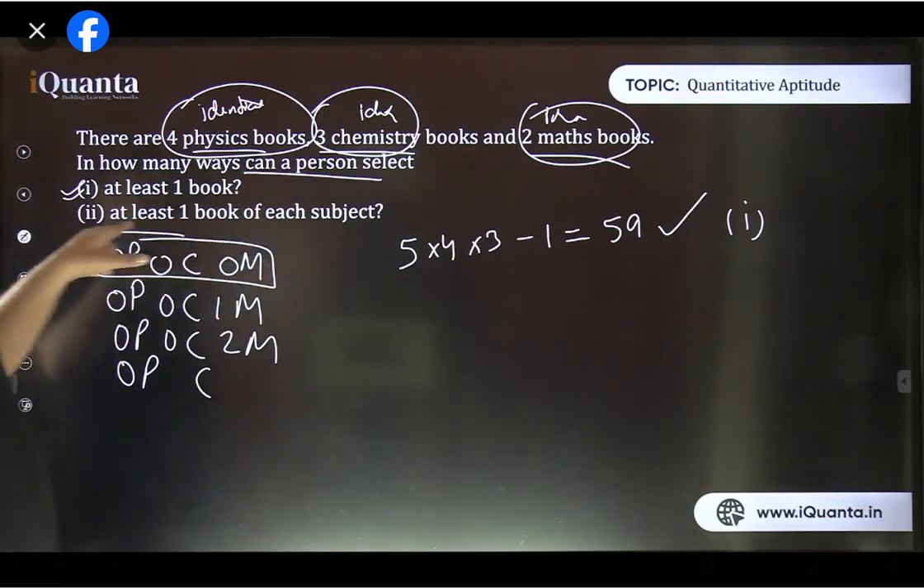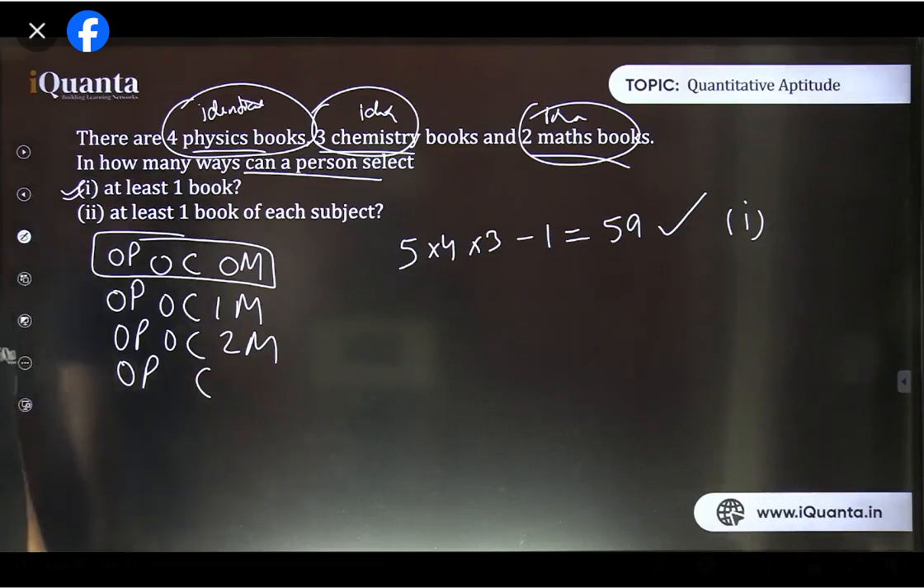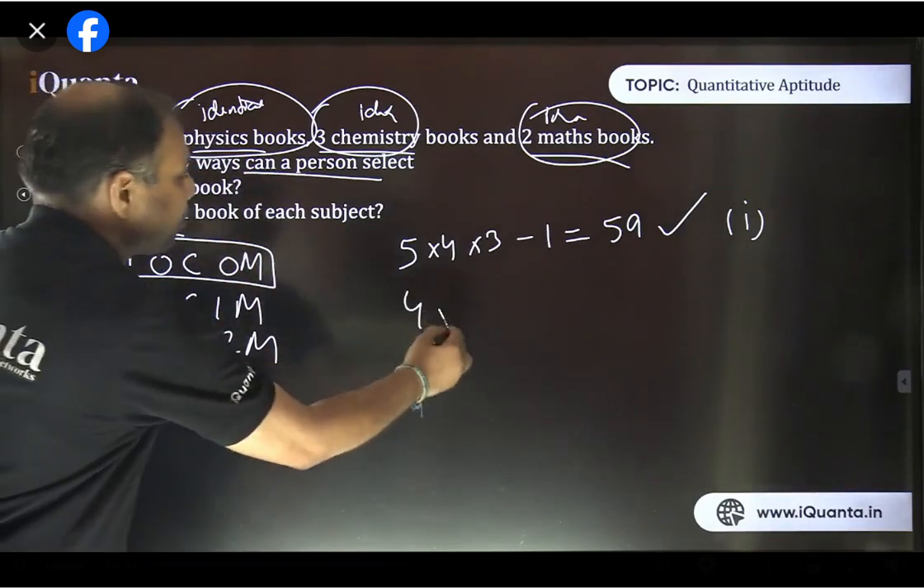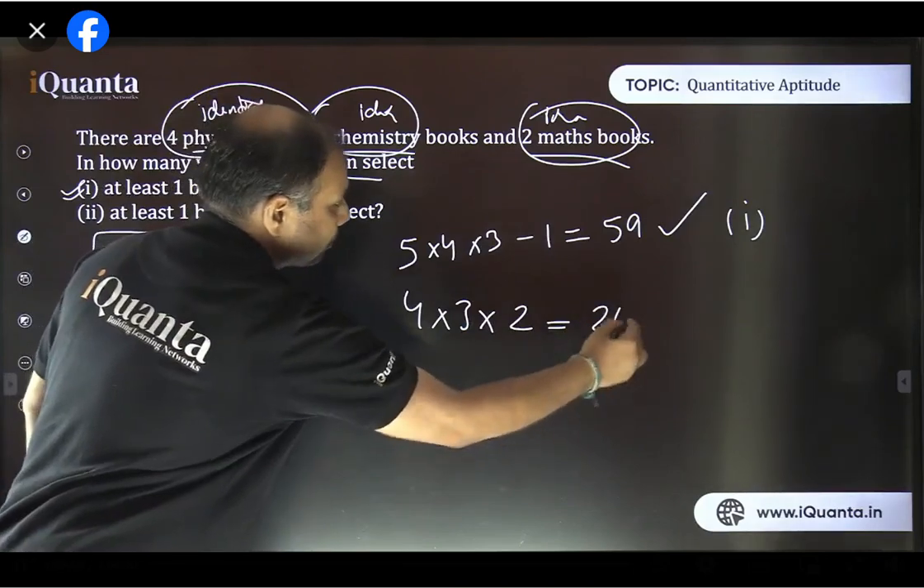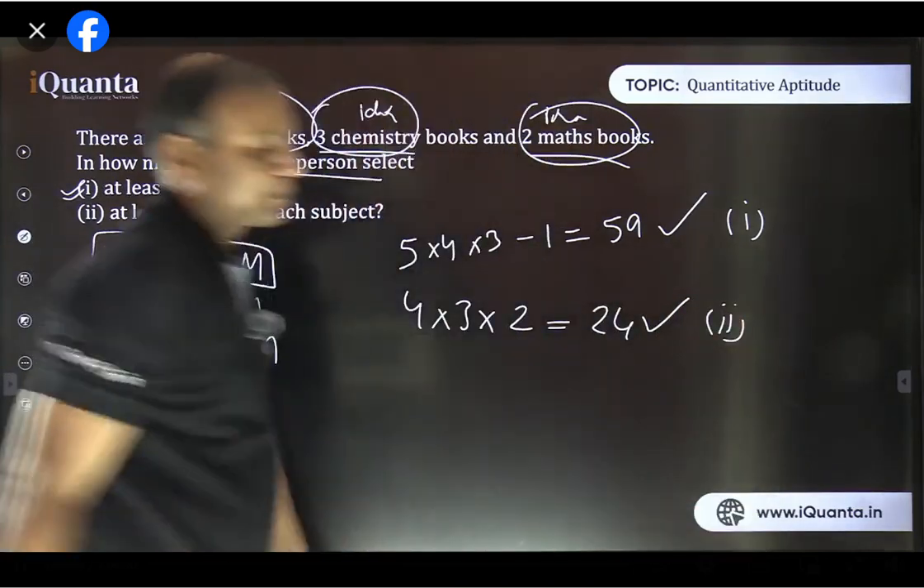Okay, this next one now, second part, at least one book of each kind. Yes, it is 4 into 3 into 2. Good. So directly from 5, we will write 4. So 4 into 3 into 2, that is 24. That is the answer for the second part.